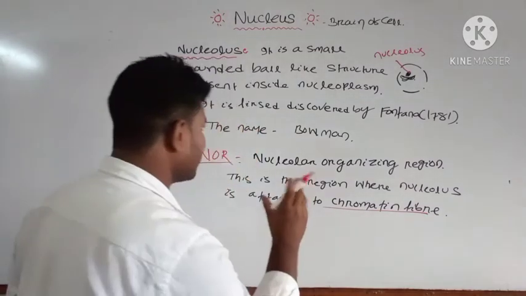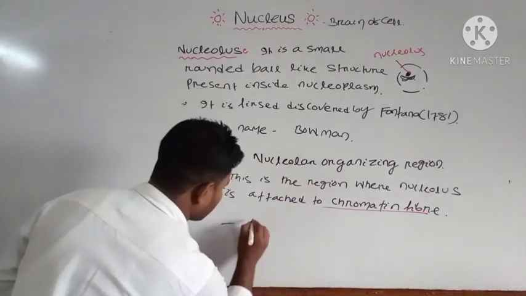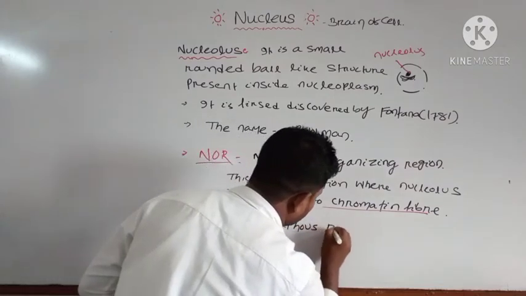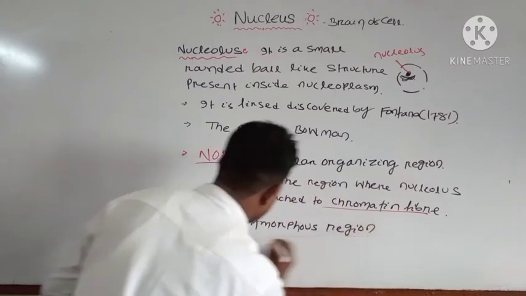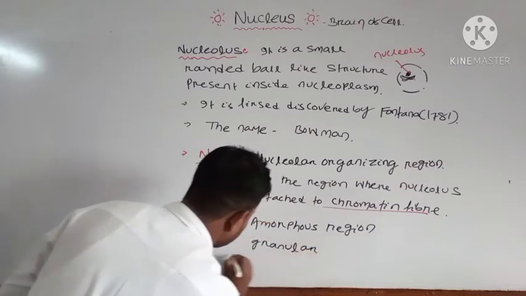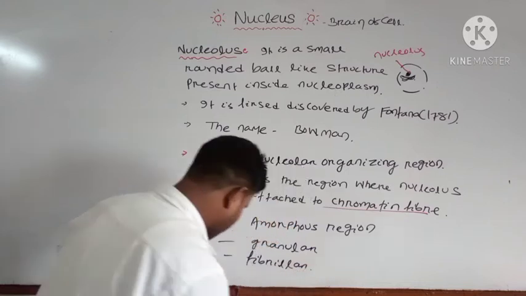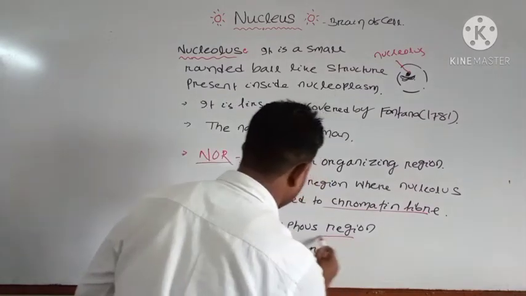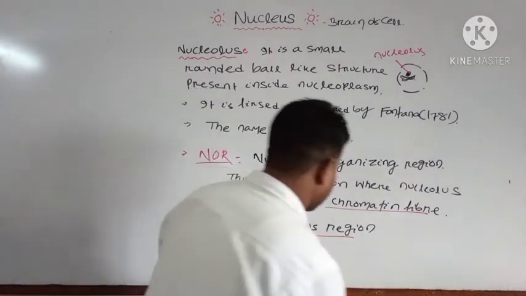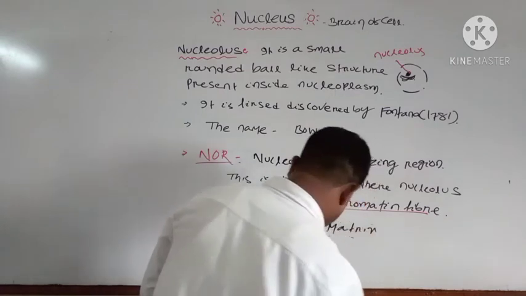Okay, then mostly nucleolus has three parts. What are these parts? First is the amorphous region, then granular, then fibrillar. These are three important components of your nucleolus. The amorphous region we also call the amorphous matrix.